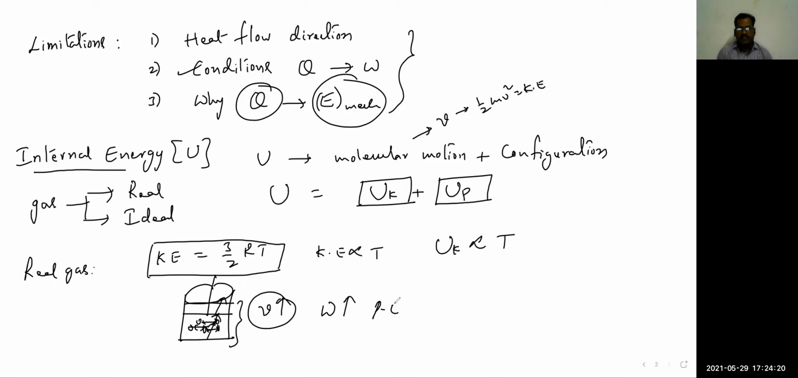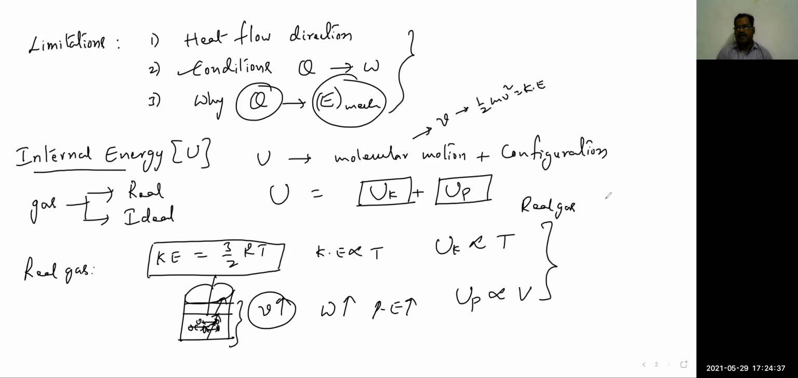Then potential energy is also increasing in this case. So we can say that the internal potential energy of the thermodynamic system or real gas is a function of volume, we can say. These are the two factors for a real gas.